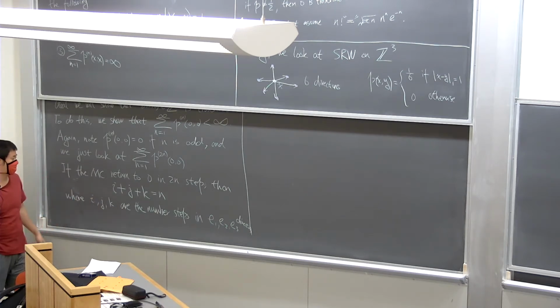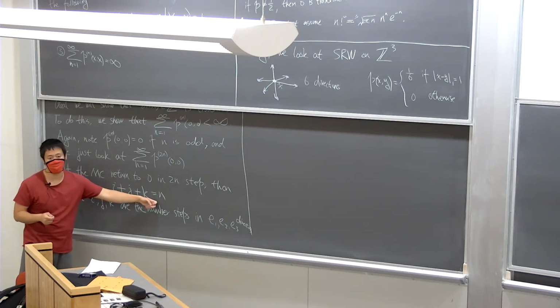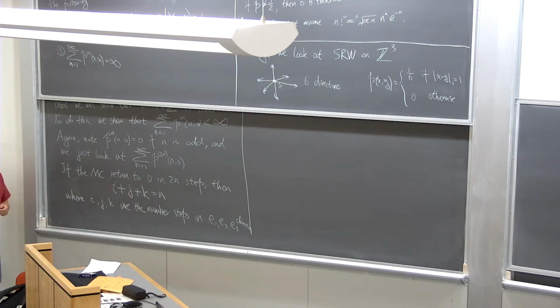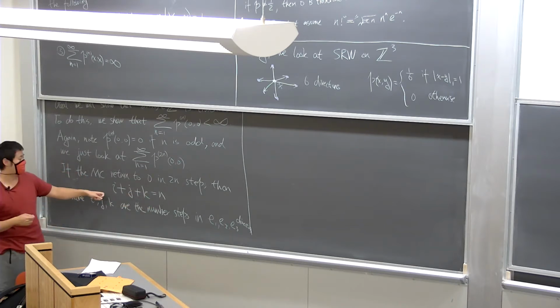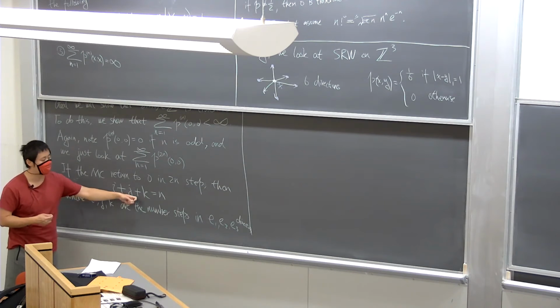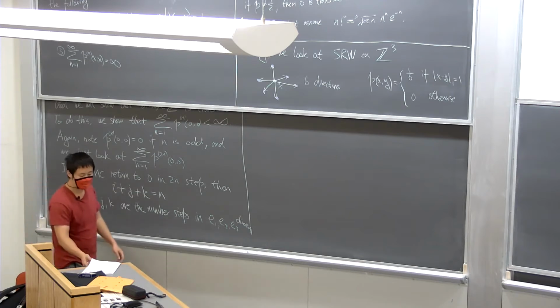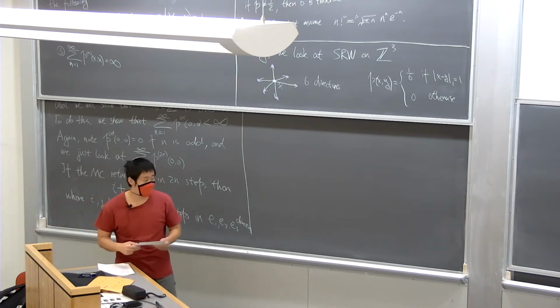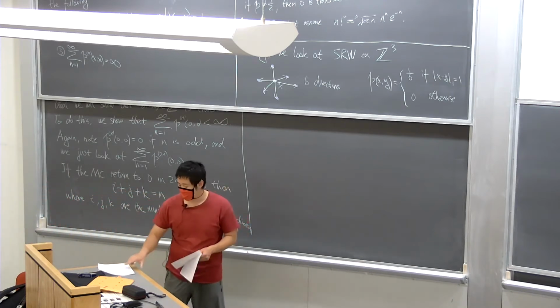And then if we know it returns in 2n steps, then for the direction that is going into the positive E1, E2, E3, they just have to add up to n. And then we'll need the other n steps for it to return, which means we'll take I number of negative E1, J of negative E2, and K of negative E3. Okay.